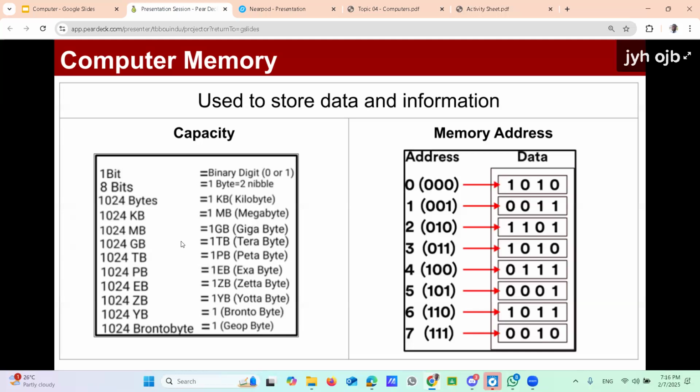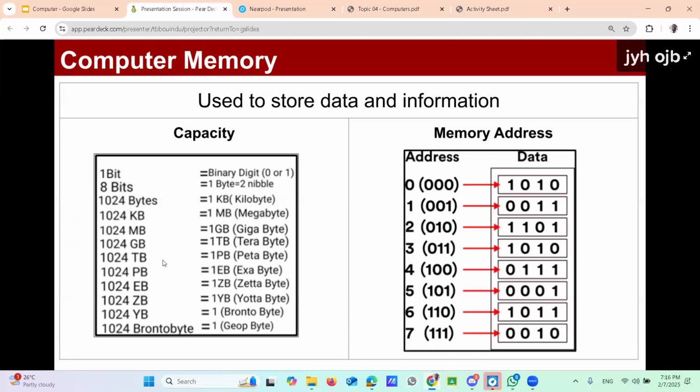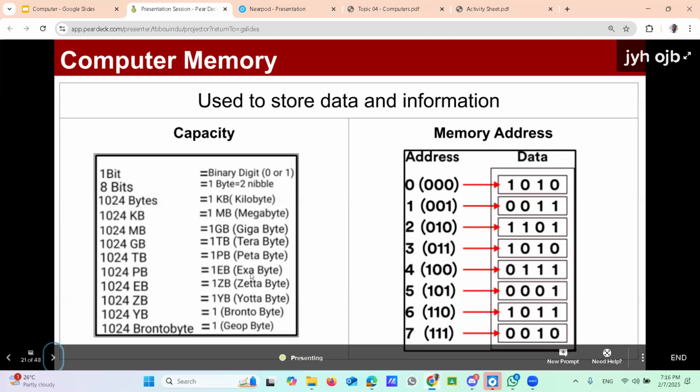In modern computers, we don't go much further than that. Modern hard disk capacity is in the terabytes, not yet in petabytes or exabytes. Now that's about the capacity.